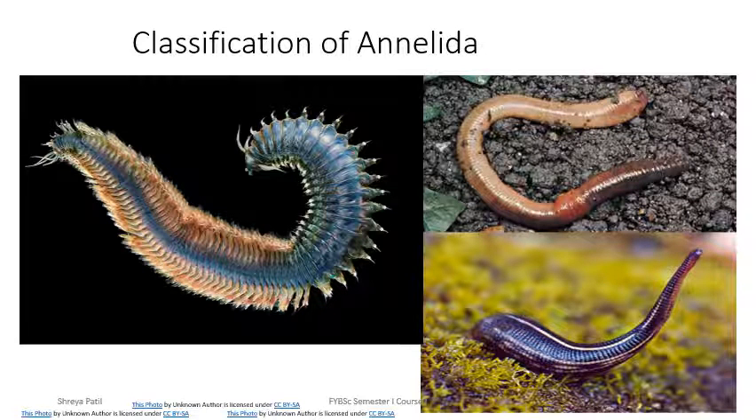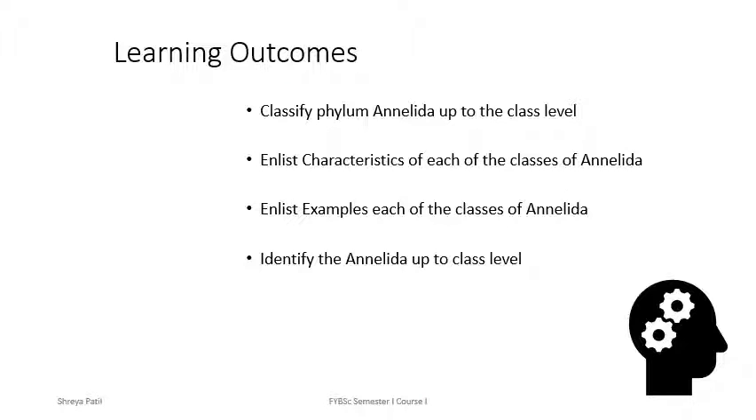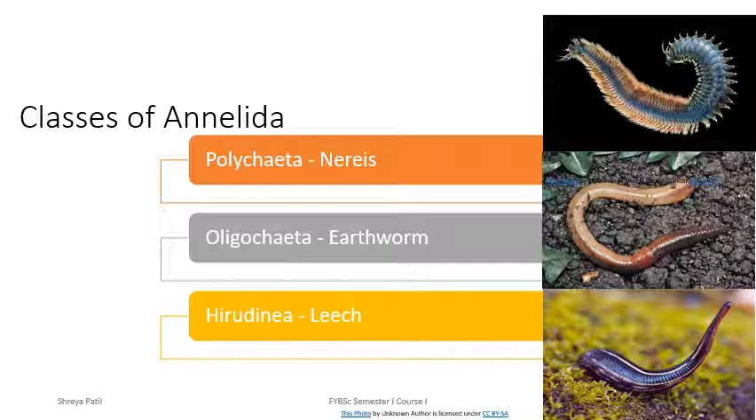Let us now study about classification of Annelida into its different classes. After studying this topic, learners will be able to classify phylum Annelida up to its class level, enlist characteristics and examples of each class of Annelida, and identify the Annelida up to class level. Phylum Annelida is classified into three classes: Polychaeta, Oligochaeta and Hirudinea. For Polychaeta, the classic example is Nereis. Earthworm is an example of Oligochaeta and leech is an example of class Hirudinea.